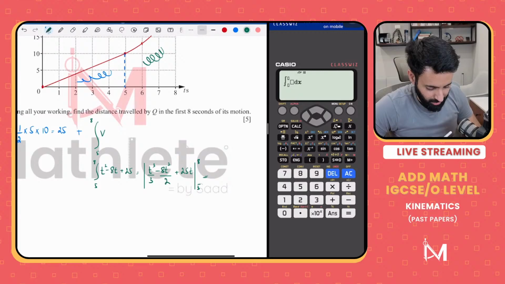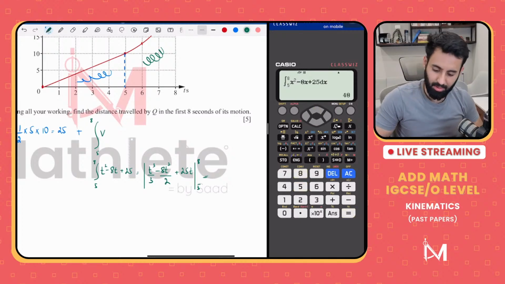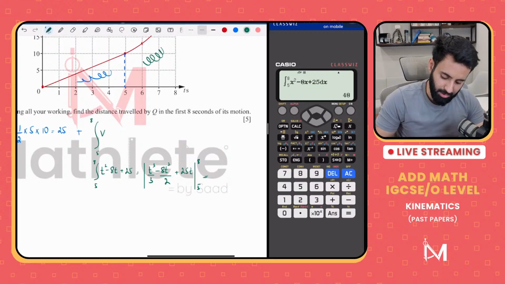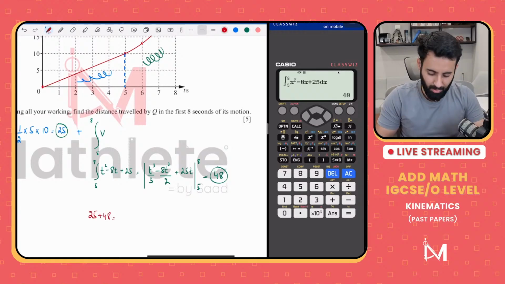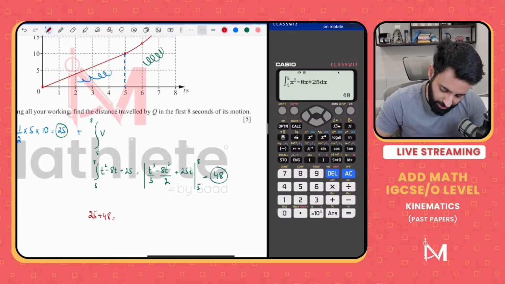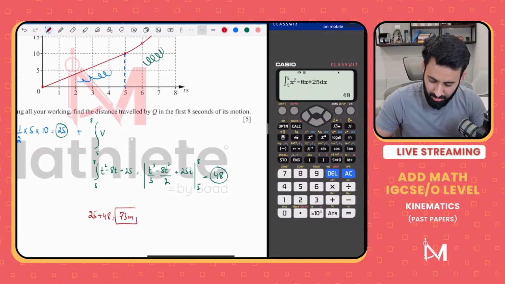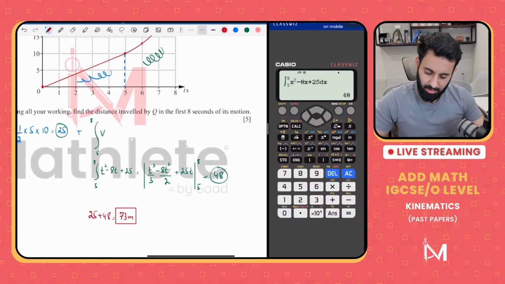So integrate x squared minus 8x plus 25. We can't write t, so we're going to write x. Within the limits 5 and 8. Make sure that you write the equation before you integrate it. Your calculator will do the integration for you. So this is 48 and here's 25. Let's add them up. 25 plus 48 is equal to 73 meters. There you go. Let's see if that's the correct answer.